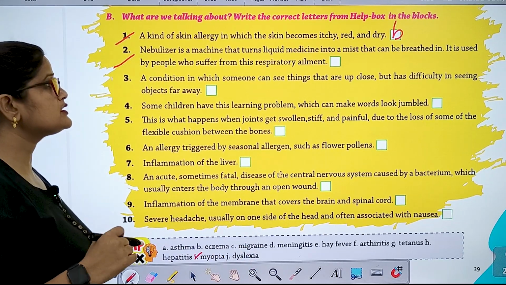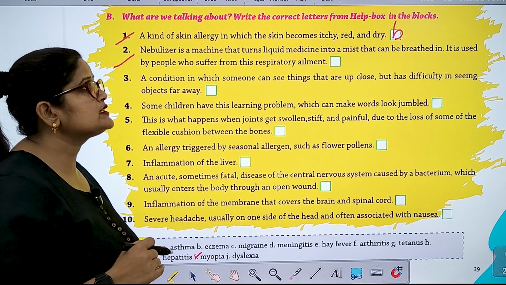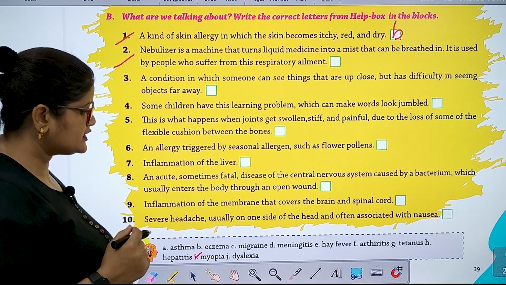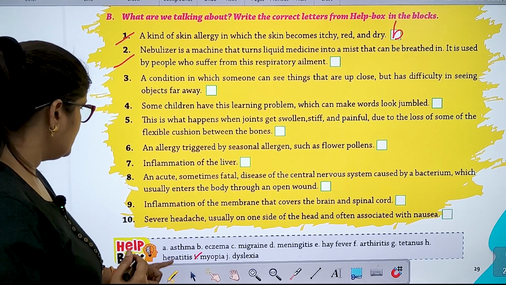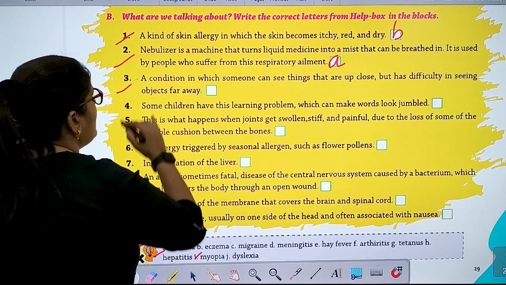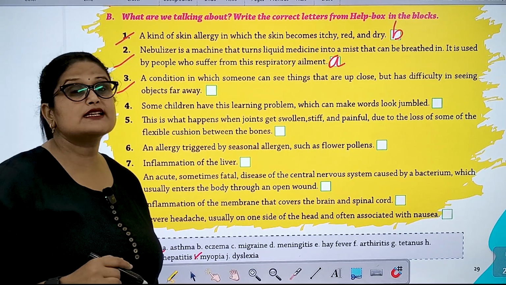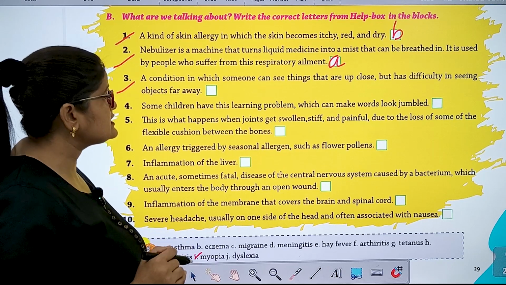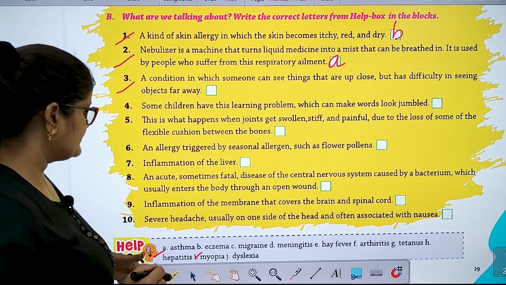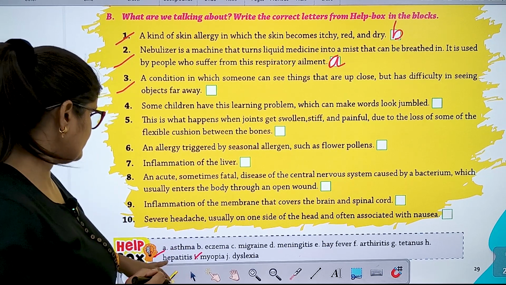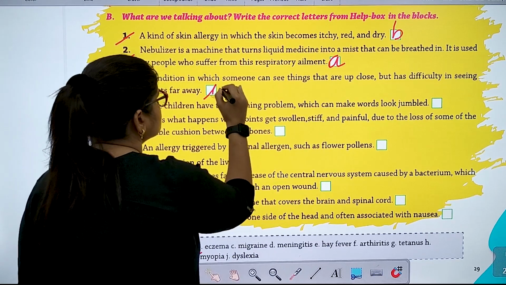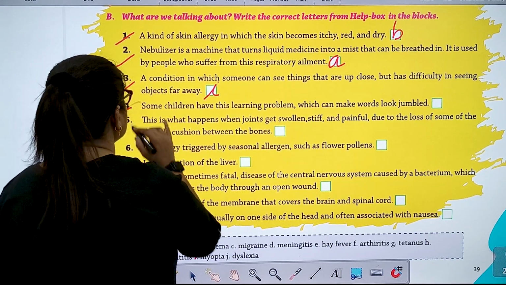Nebulizer is a machine that turns liquid medicine into a mist that can be breathed in. It is used by people who suffer from respiratory ailments. So it is A. Asthma. A condition in which someone can see things that are close but has difficulty in seeing objects far away. Okay, so it is Myopia. It affects the eyes.